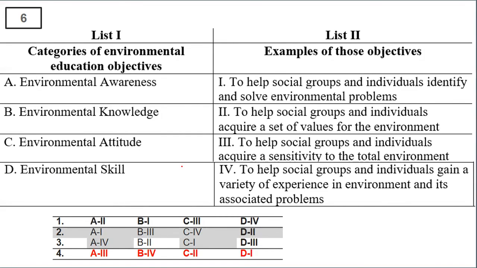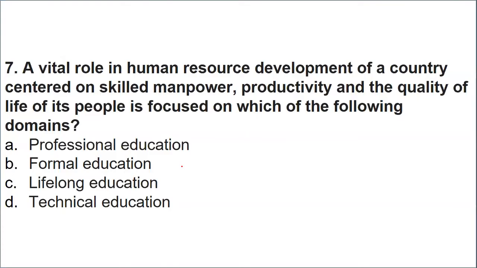Then next we have: a vital role in human resource development of a country centered on skill, manpower, productivity, and quality of life, is focused on which of the following domains? I'll once again repeat. It talks about a vital role of human resource development. When we talk about human resource development and skilled manpower, it basically indicates domains such as professional education, formal education, lifelong education, or technical education.